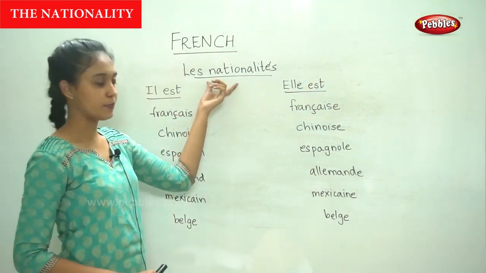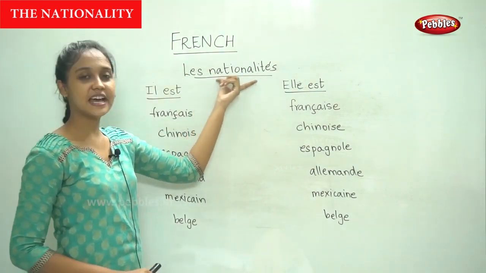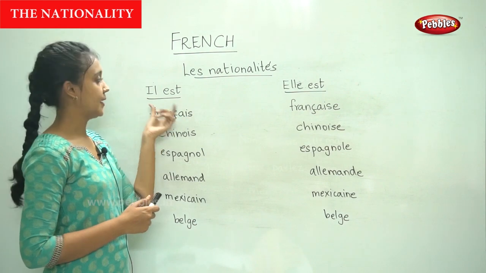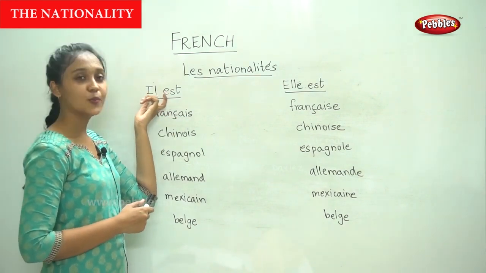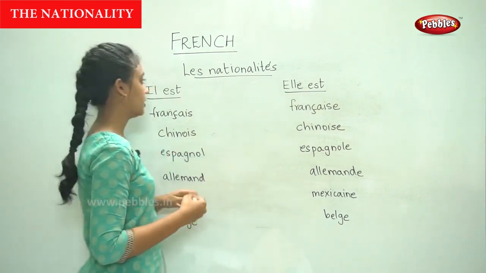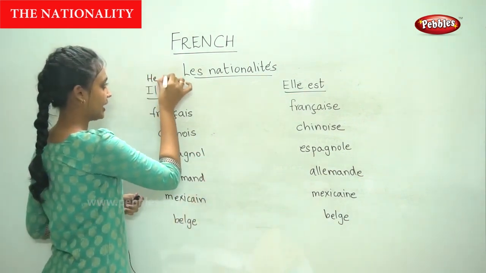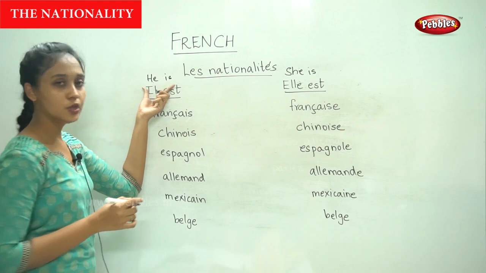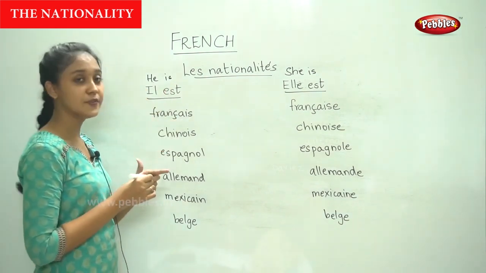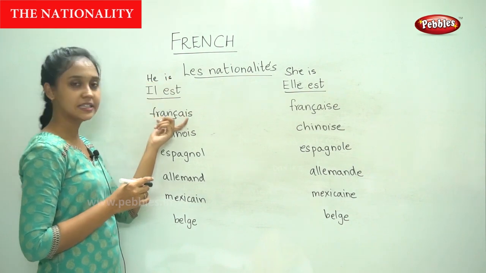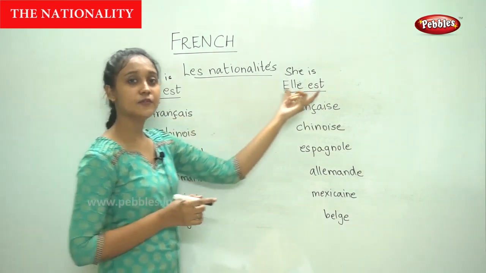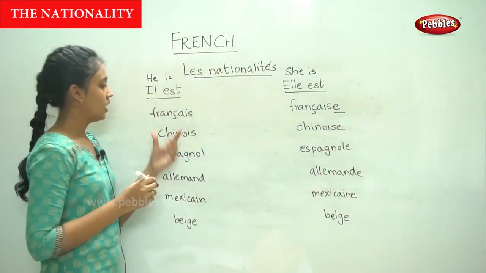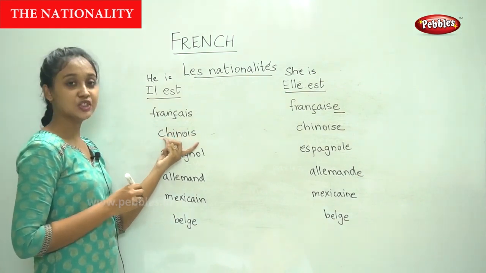Moving on to the next topic, les nationalités, the nationality of the person. So now this also changes depending upon the subject, that is whether it is masculine or feminine. So whether it is masculine, he is, or feminine, she is. So français, français means from France. So in the masculine it is spelled this way, and for the feminine form we add an E at the end, française. Next, chinois. This means Chinese.